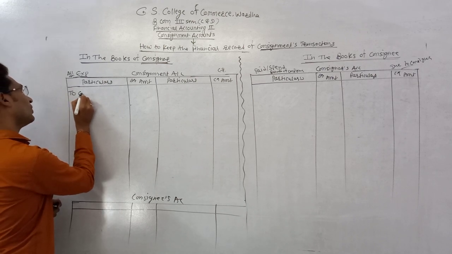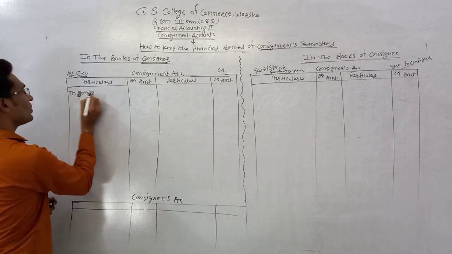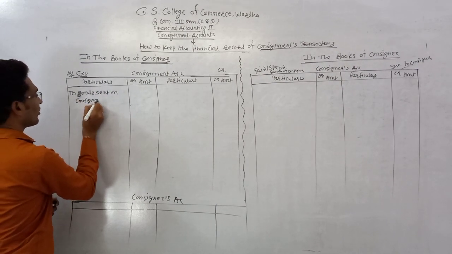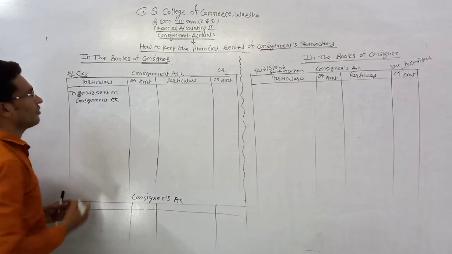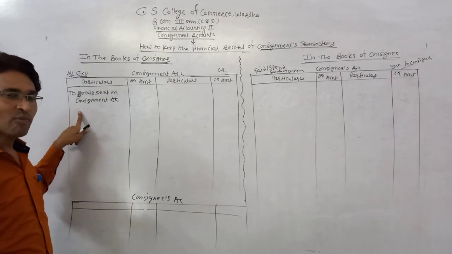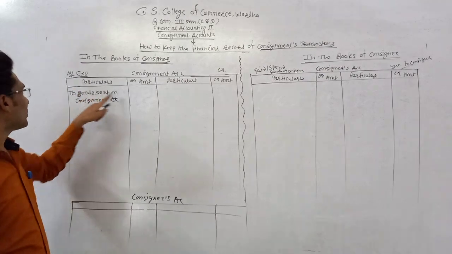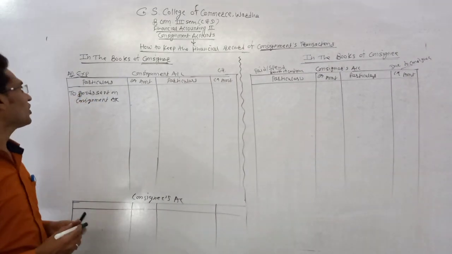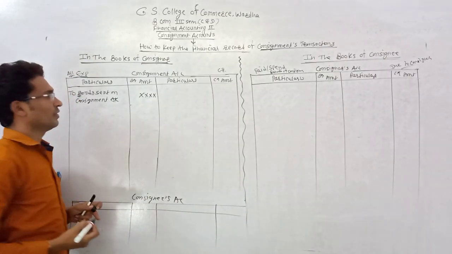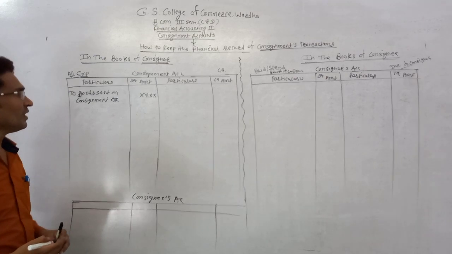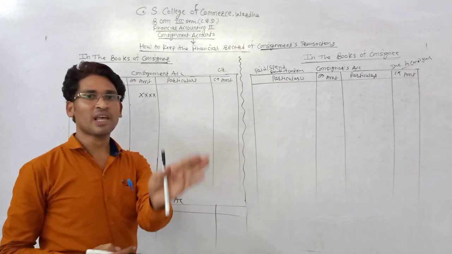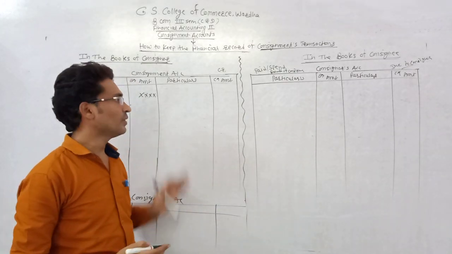To goods sent on consignment account. Now in the journal entry, the consignment account is debited, so write at the debit side of the consignment account by the name of the credited account. Goods sent on consignment account is credited, so write at the debit side of the consignment account by the name of goods sent on consignment account, the price of goods sent. And it is written at the credit side of the goods sent on consignment account by the name of consignment.